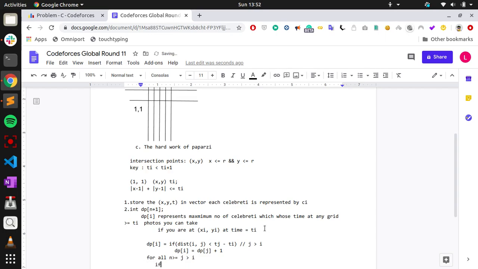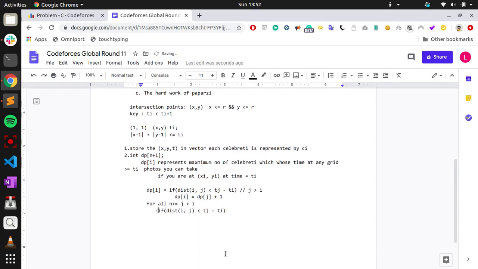dpi: if the distance between the point xi, yi to xj, yj is less than or equal to the difference between the times, that is, you can reach there from xi, yi, then dpi would be dpj plus 1. So at the end, what we have to calculate is the following.